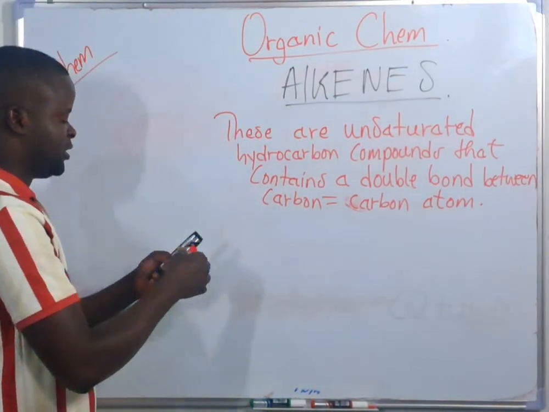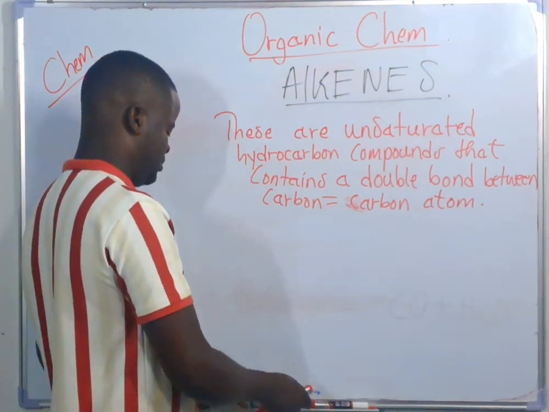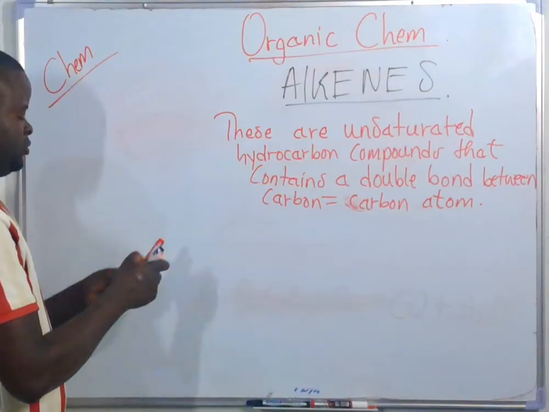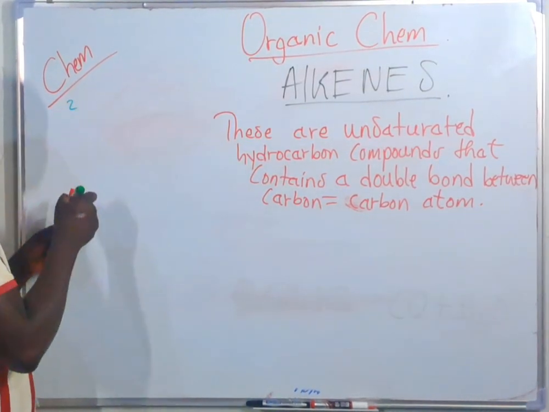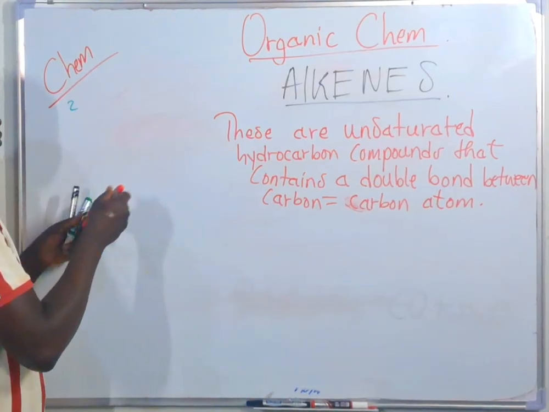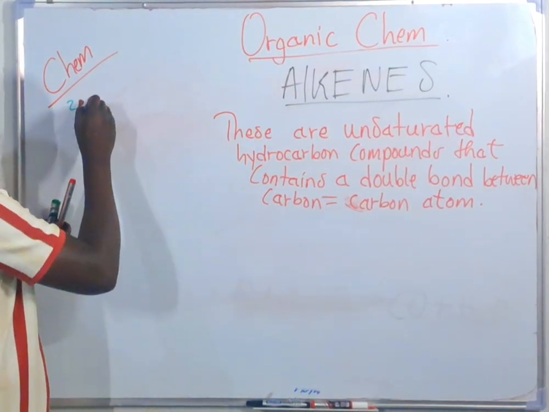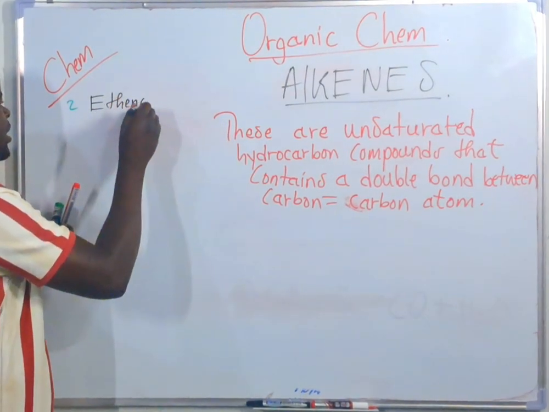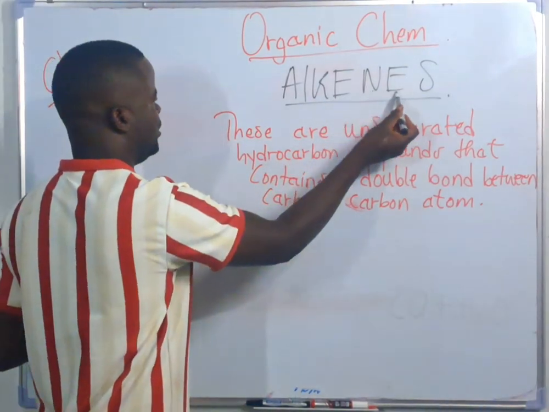Okay, let's talk about members. Members start from ethene up to decene, but in this case it starts from position 2. At position 2, the member is known as ethene. All members' names end with E-N-E.